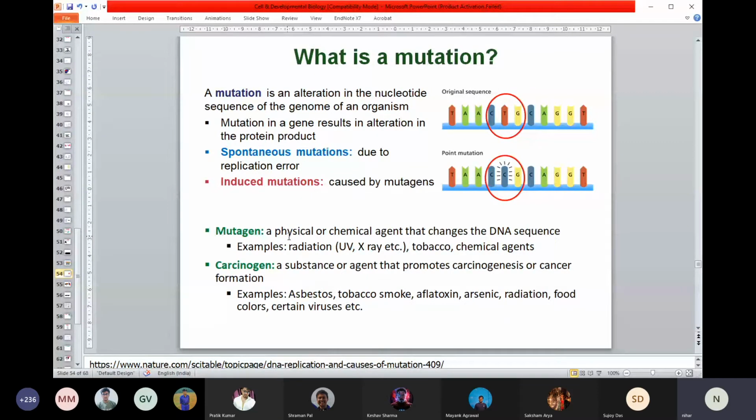A physical or chemical agent that can change the DNA sequence. A mutagen can even be a carcinogen. Another way to think, a carcinogen can also be a mutagen. Radiation is a carcinogen, but it can also change the DNA sequence, therefore it can be called a mutagen. So a mutagen can be a carcinogen, and on the other hand, a carcinogen can also be called a mutagen.